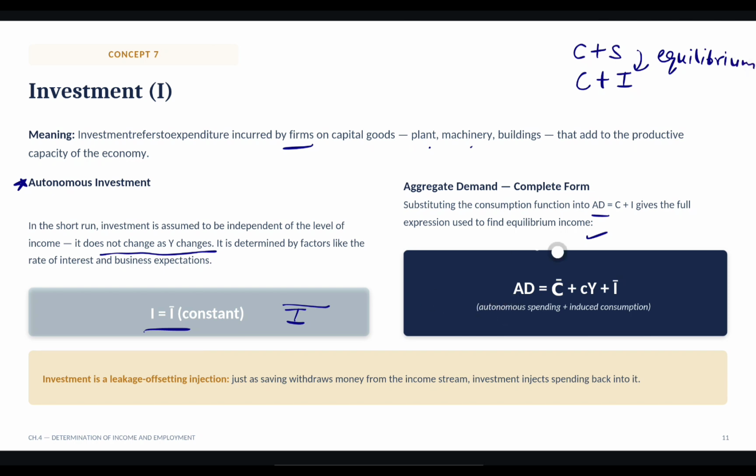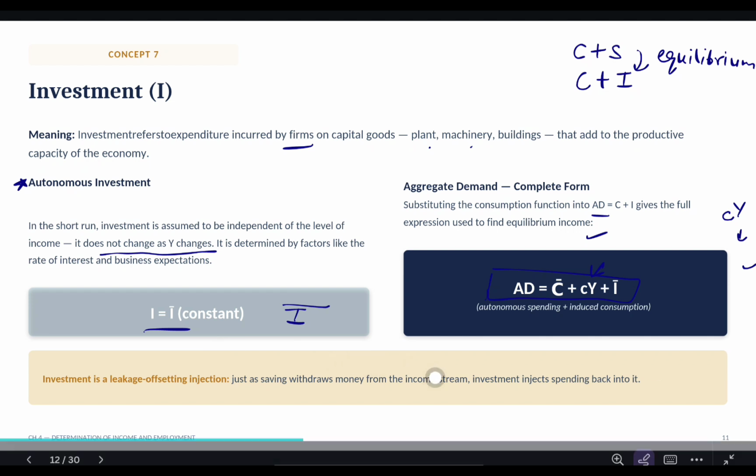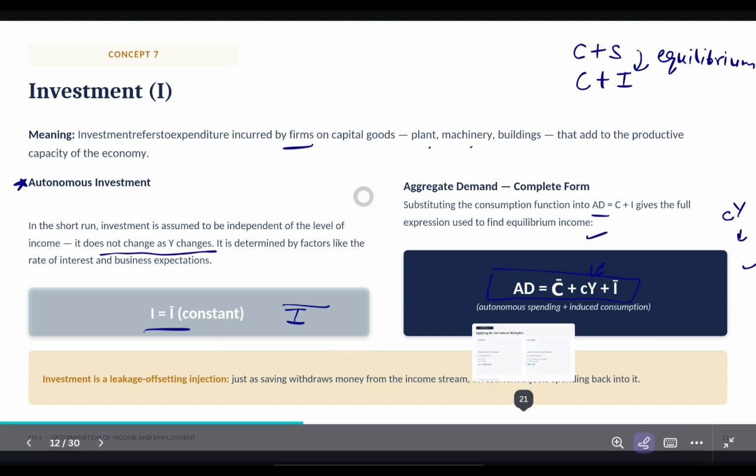So aggregate demand is equals to autonomous consumption plus autonomous investment plus induced consumption. CY is known as induced consumption. Got it? And investment is an injection, offsetting leakage, means just as saving withdraws money from the income stream, investment injects spending back into it. So investment is an injection and saving is leakage. Got it?